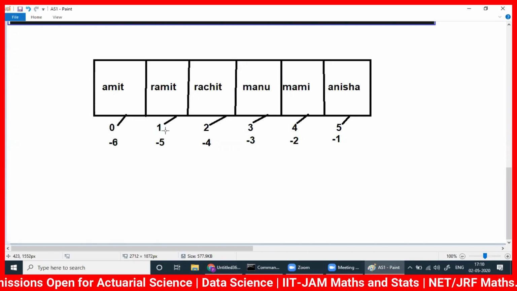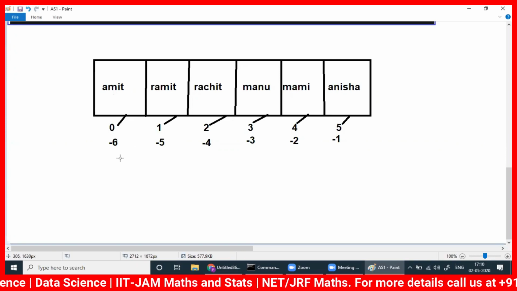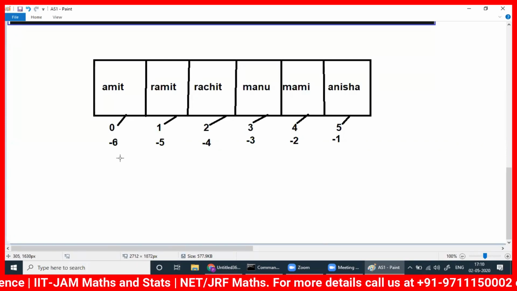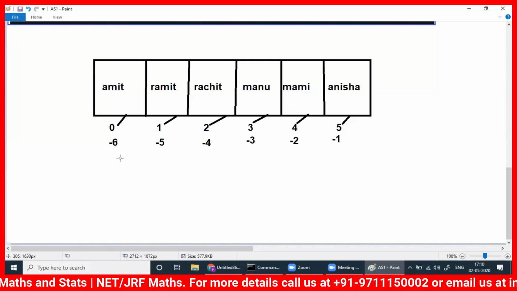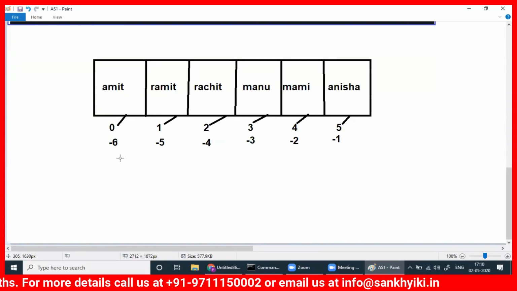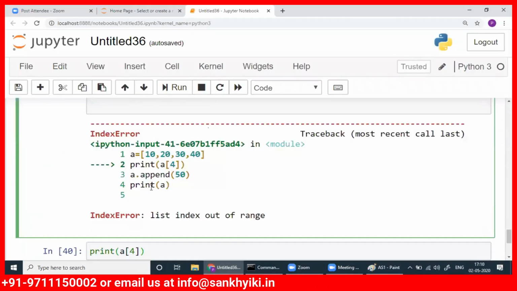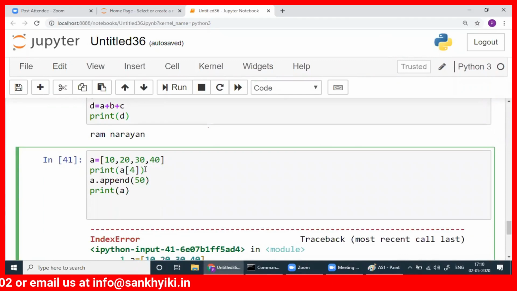Instead of writing numbers serially, we have other ways of storing data. We'll go to that later. Today I'm discussing only numbers, characters, and lists, not more than that. So here, let me print A[4], with 0, 1, 2, 3. That's why there is a problem.